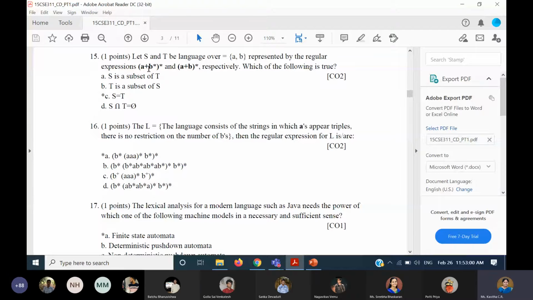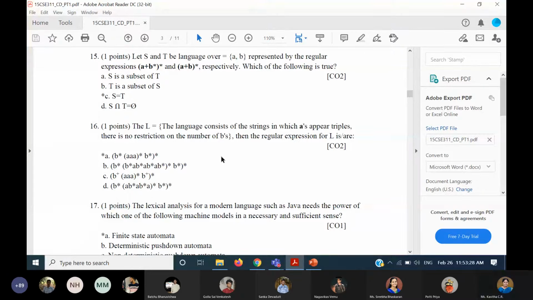I think we asked this question in the Viva also. Few people answered correctly. Few people had doubts. So that's why we are clarifying. You have to see the language whenever you want to decide on something. List out the strings and then see the pattern, and then maybe you can decide. That will be fine. Okay, is that clear? Clear? Okay, so see the language. Don't decide just by seeing the expression.